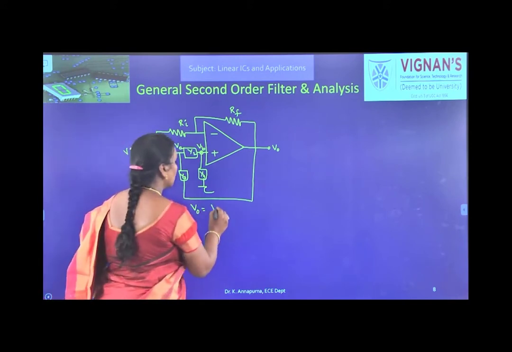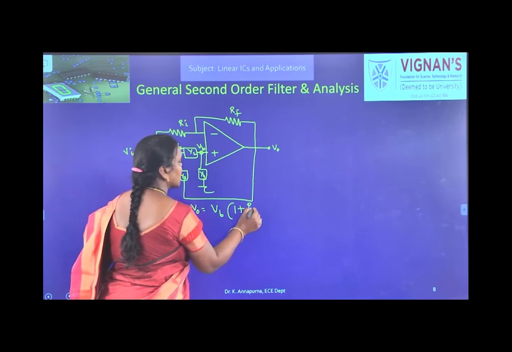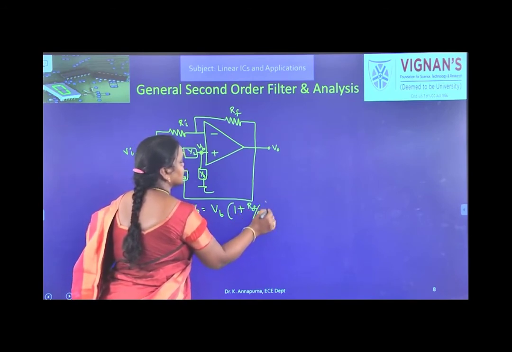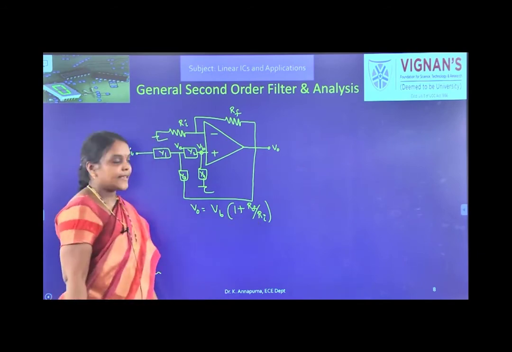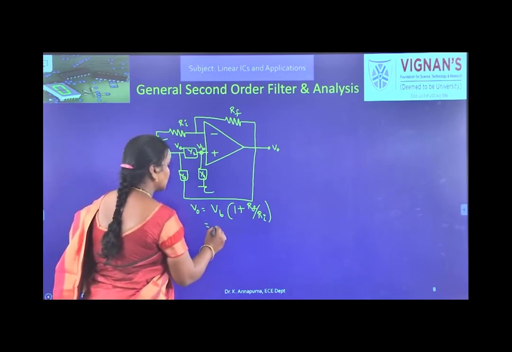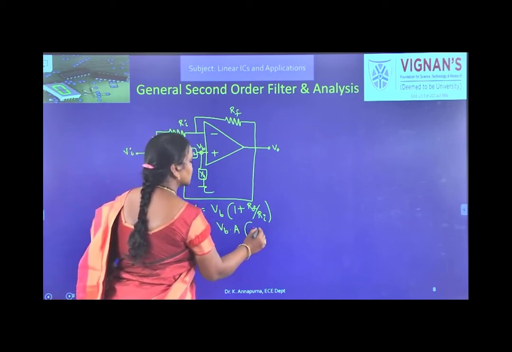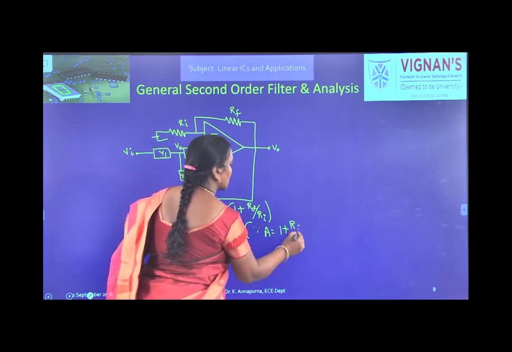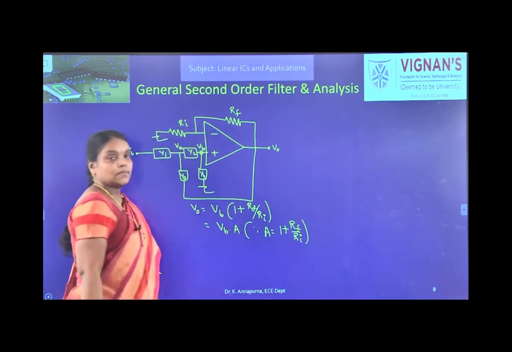So, VB into the gain of the non-inverting amplifier, 1 plus Rf by Ri. We have assumed 1 plus Rf by Ri as A. So, V0 is equal to VB into A.